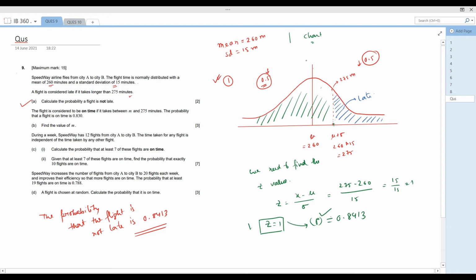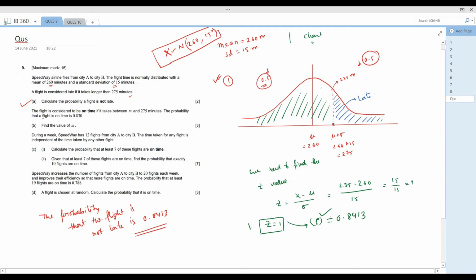For the normal notation, you can express it as N, with mean 260 and standard deviation 15, squared. So it is the normal distribution of x, where the mean is 260 and the variance is 15 squared. In this way, the first problem is done.